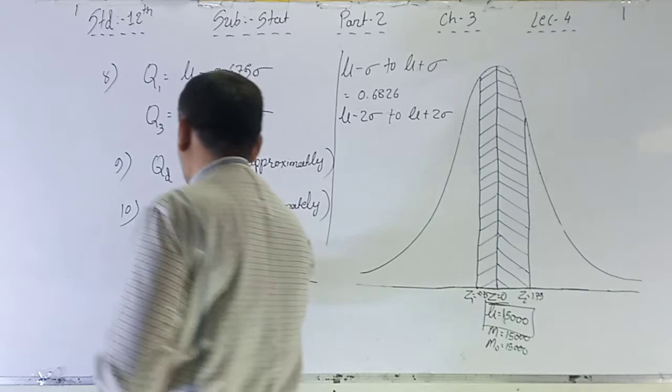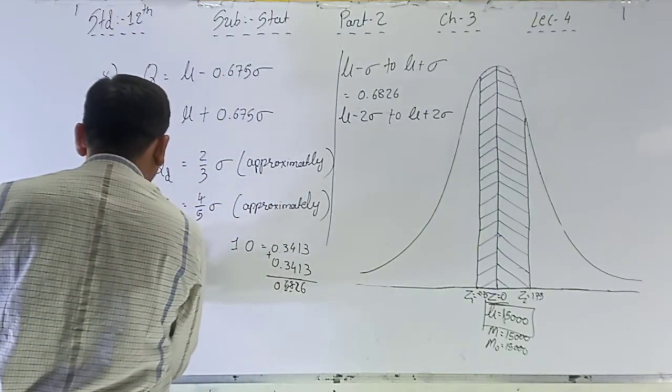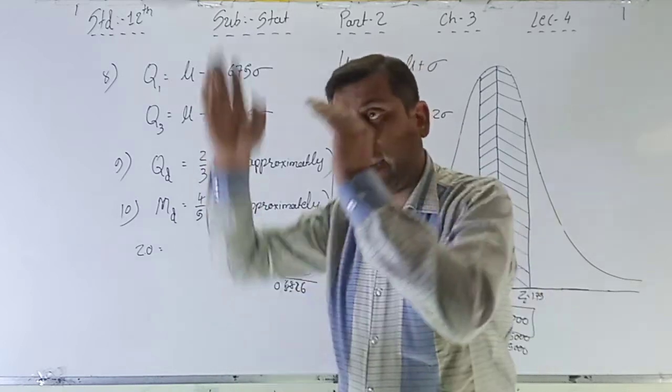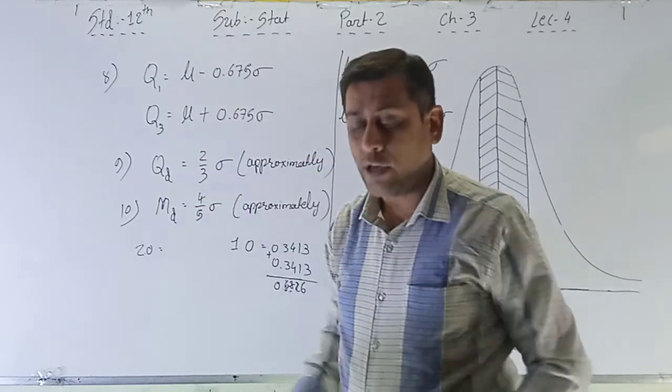So what is the value? Exactly 2.0. See in the table, exactly 2.0 and 0.0. What is the exact value?